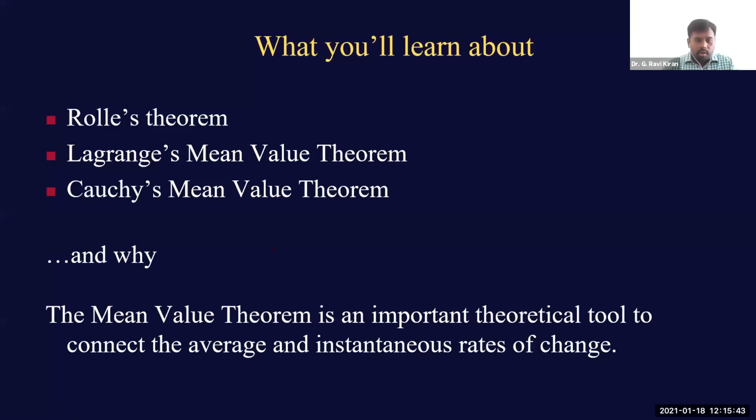When you are given a function of one variable, I hope you remember what you mean by this rate of change, right? If you are given one function f of x, and let us say this function is defined in between some a comma b. Now if you take these two endpoints, let us say this is capital A, where the coordinates of this point are a comma f of a. At a, the function value is f of a. And this is the point B, where the coordinates are b comma f of b.